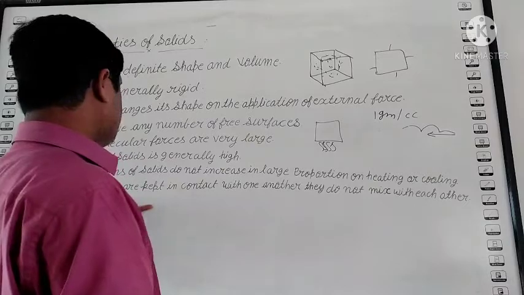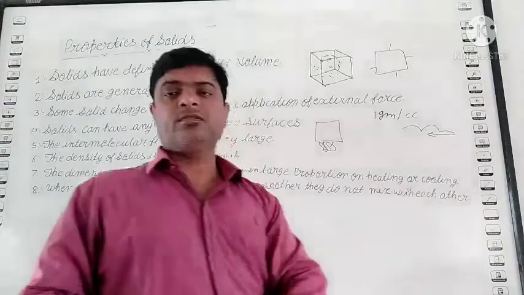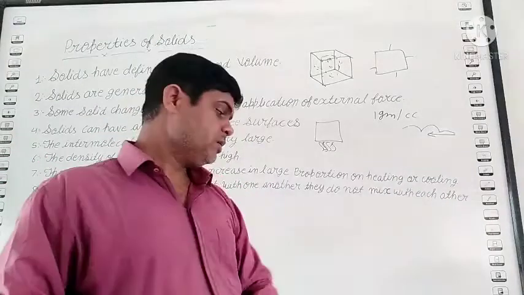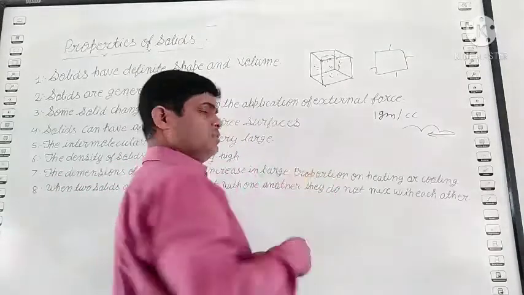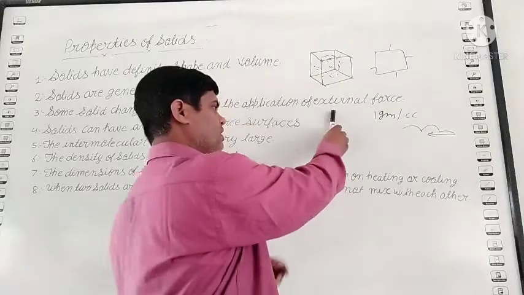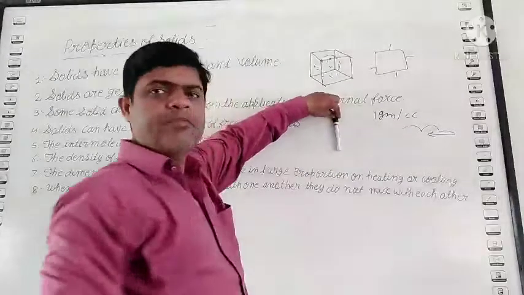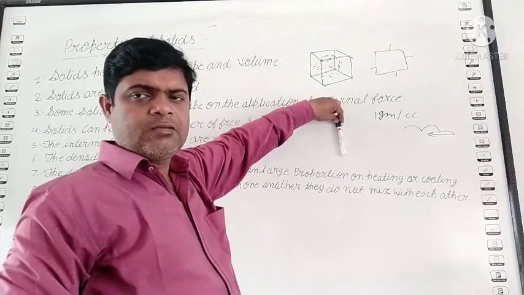When two solids are kept in contact with one another, they do not mix with each other. Suppose this is a marker, a solid thing. The whiteboard is also a solid thing. If you keep them like this, do they mix with each other? No, they do not mix.